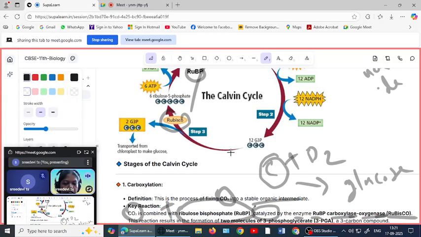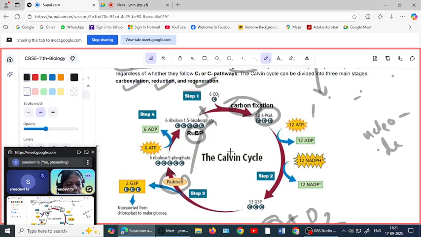So what happens in reduction? This ATP and NADPH that we already got from the light reaction are used. This triphosphate becomes diphosphate, ADP. What is ADP? Adenosine diphosphate. Here this was triphosphate. One phosphate group is donated to the next forming product, so it becomes ADP and NADP plus.